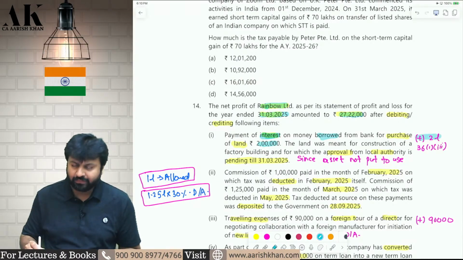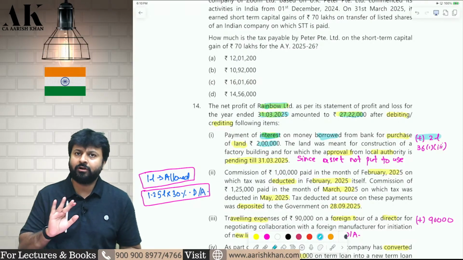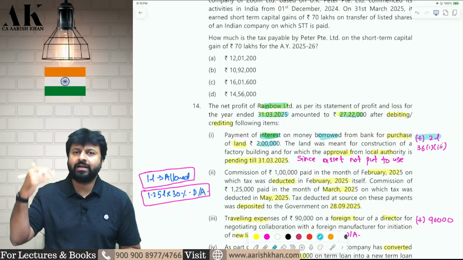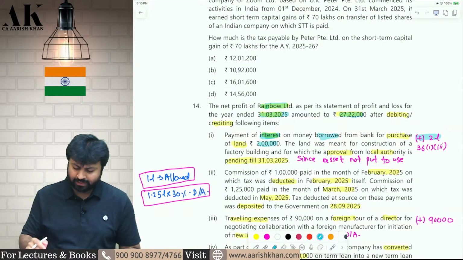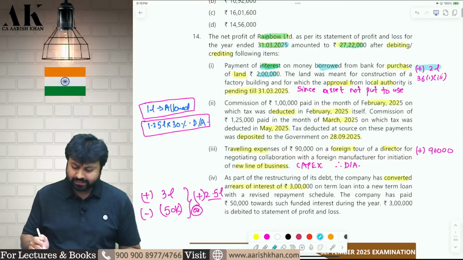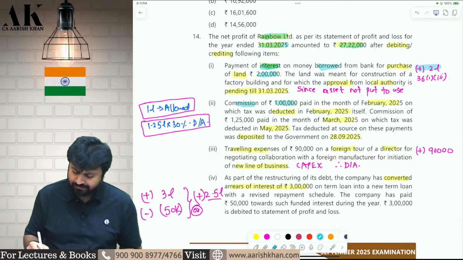Therefore, this 2 lakh rupees will be added back to your business income. It will not be allowed as a PGBP expense. It will be added to the cost of asset. Okay. It will not be allowed as a revenue expense. Next one, you have paid some commission of 1 lakh rupees in the month of February.